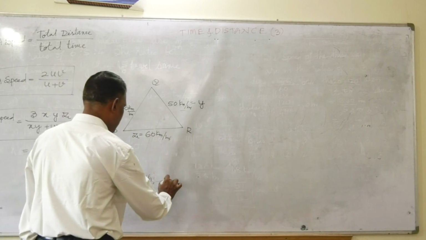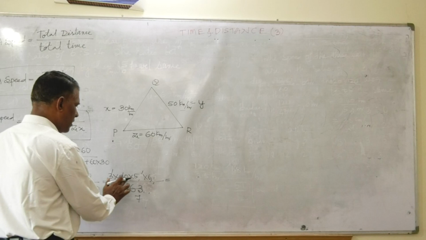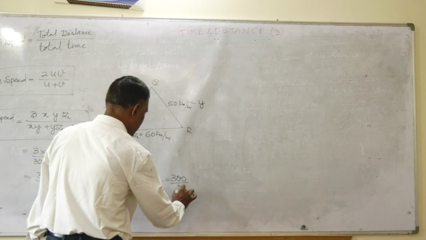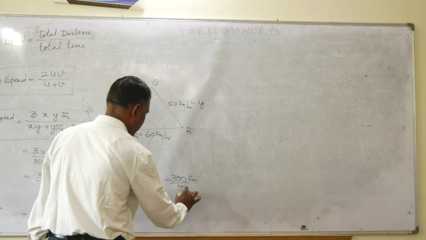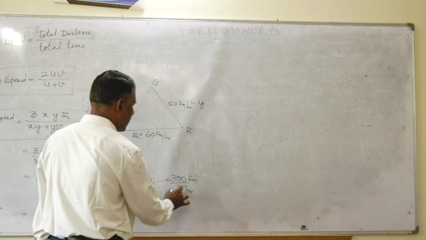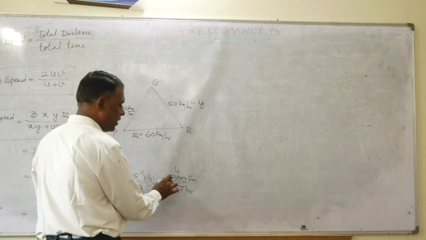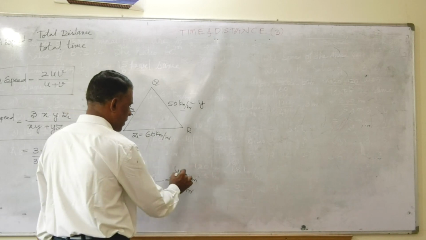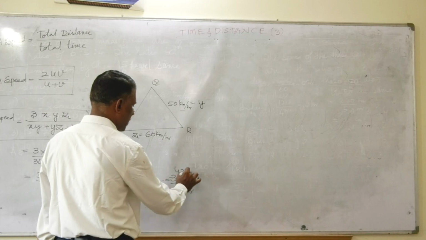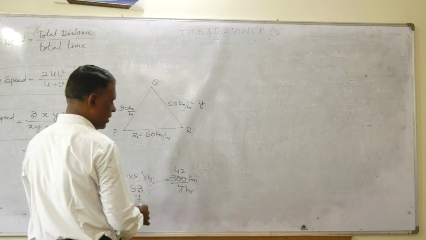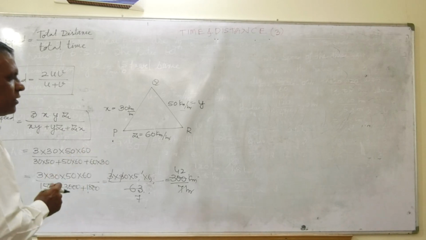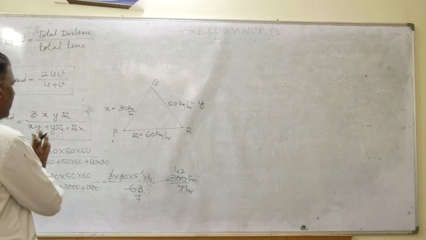Ultimately you will get 300 kilometers in 7 hours. Likewise, somewhere it is 42 or 43 kilometers per hour, the average speed you will get, friends.